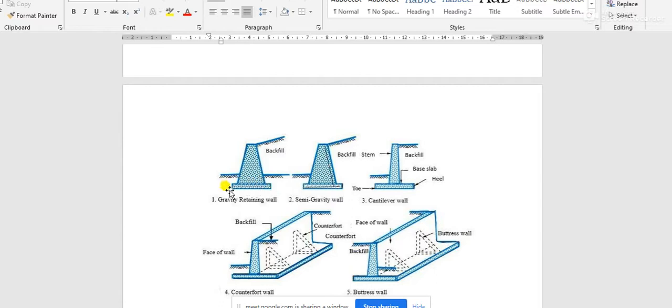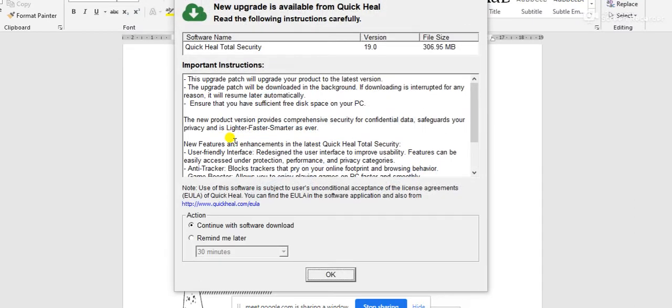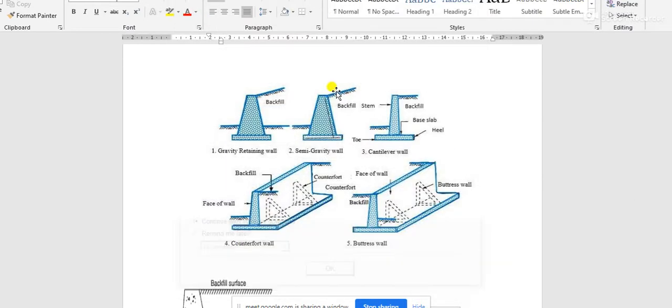In most cases, this base plate will not be there in a gravity retaining wall, but in some cases the base plate is there when the earth pressure, active or maybe passive, is higher.